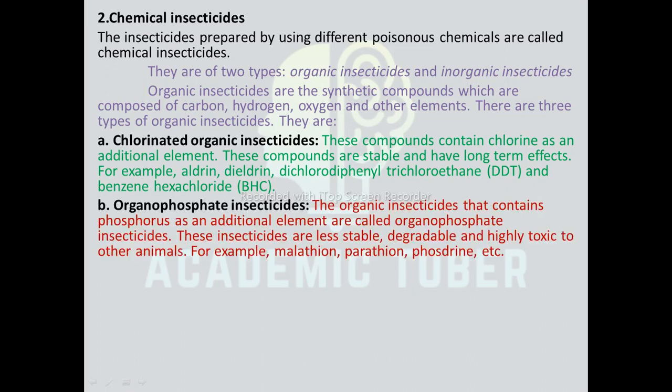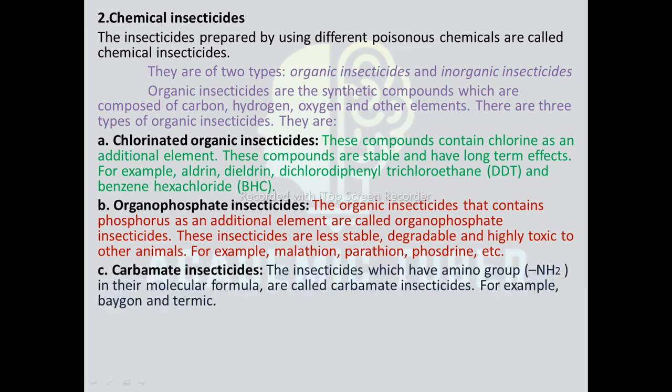Next one is organophosphate insecticide. The organic insecticides that contain phosphorus as an additional element are called organophosphate insecticides, and these insecticides are less stable, degradable and highly toxic to other animals. For example, malathion, parathion, phosdrine, etc.